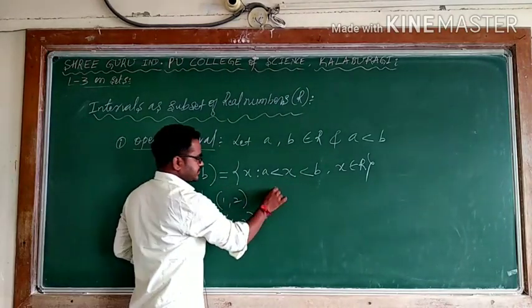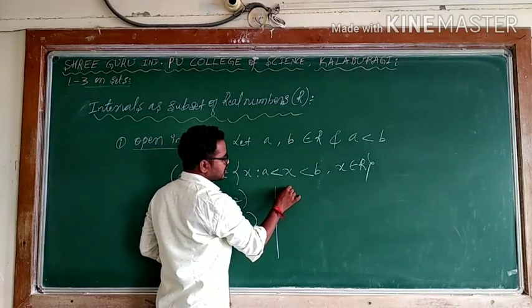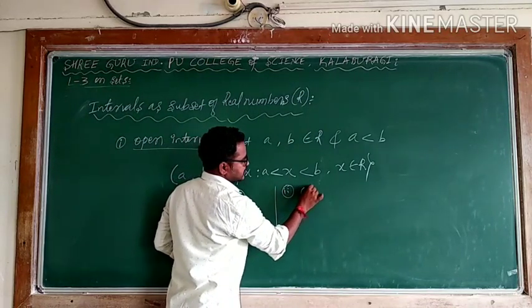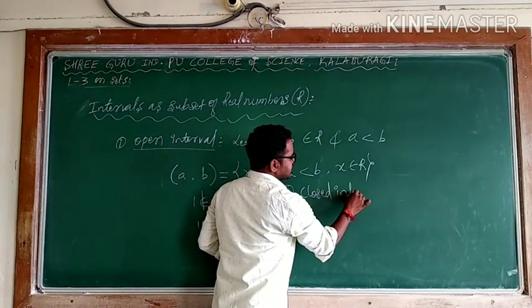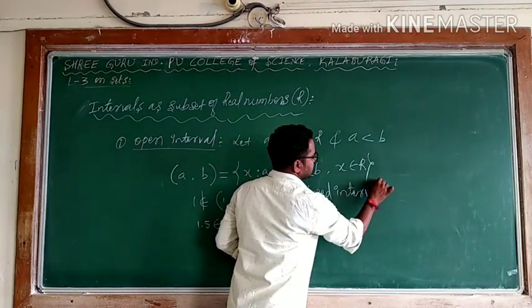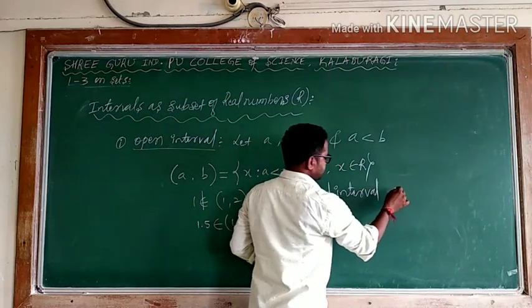The second one is a closed interval. What is a closed interval? In the case of closed interval, we will include boundary points also.